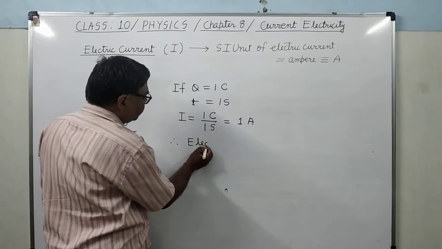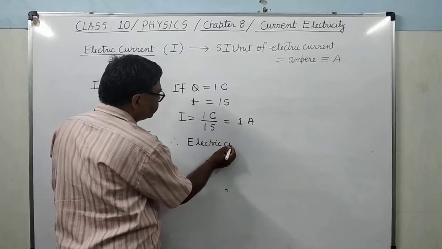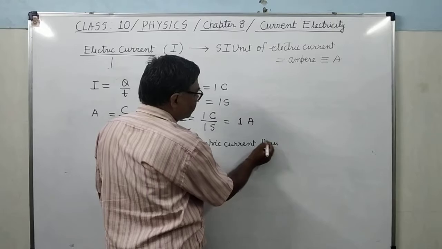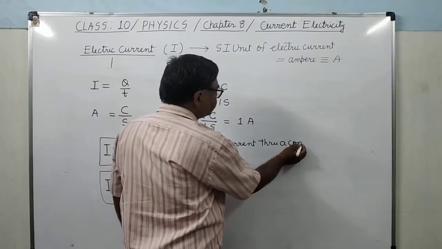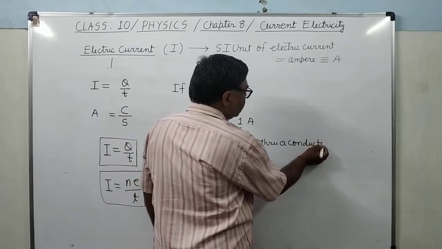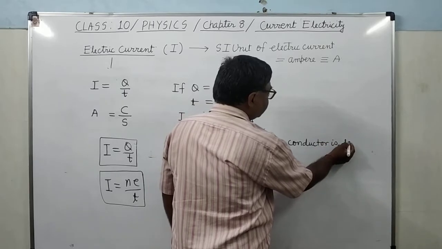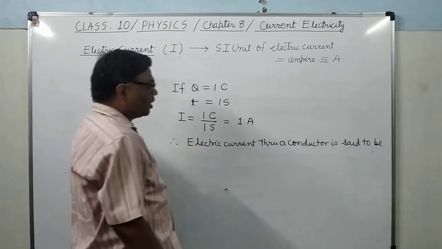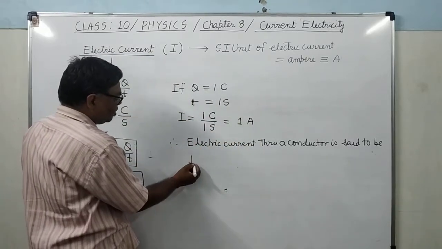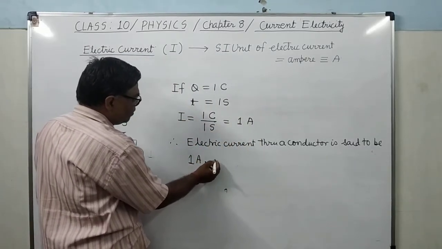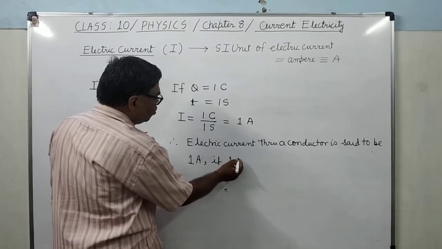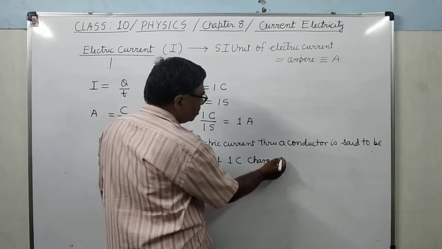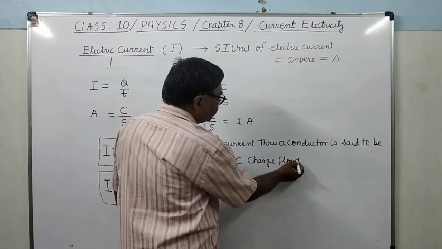Therefore, electric current through a conductor is said to be 1 ampere if 1 coulomb charge flows through it in 1 second.